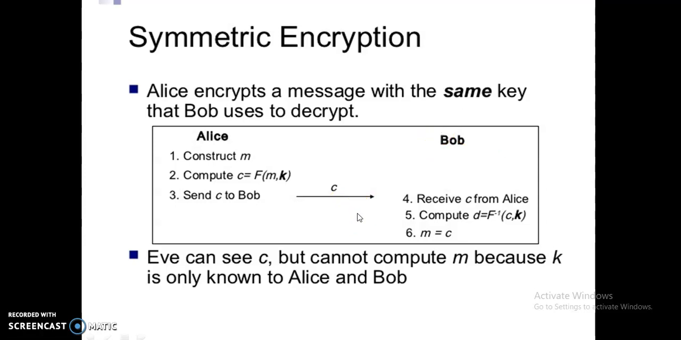I repeat this once again. This is the message, the computed message or encrypted message. This encrypted message was sent to Bob, but the eavesdropper or an opponent can see the message C, but he cannot compute the value M, because Alice and Bob share a common key called K. The eavesdropper doesn't know the key, so he cannot compute the original message. Okay.